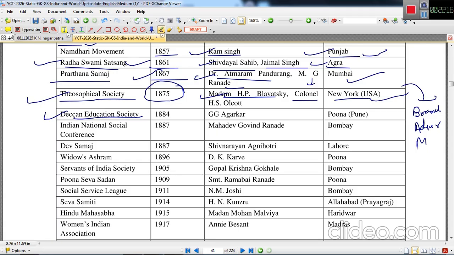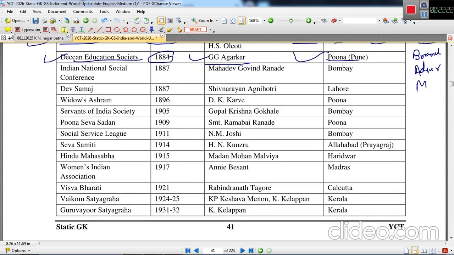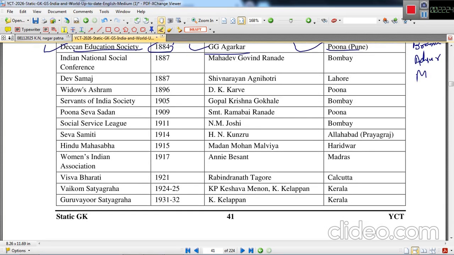Deccan Education Society was founded in 1884 by G.G. Agarkar. This was established in Pune. Indian National Social Conference was established in 1887 by Mahadev Govind Ranade in Bombay. Then Dev Samaj was established in 1887 by Shiv Narayan Agnihotri in Lahore. Widows Ashram was established in 1896 by D.K. Karve in Pune.